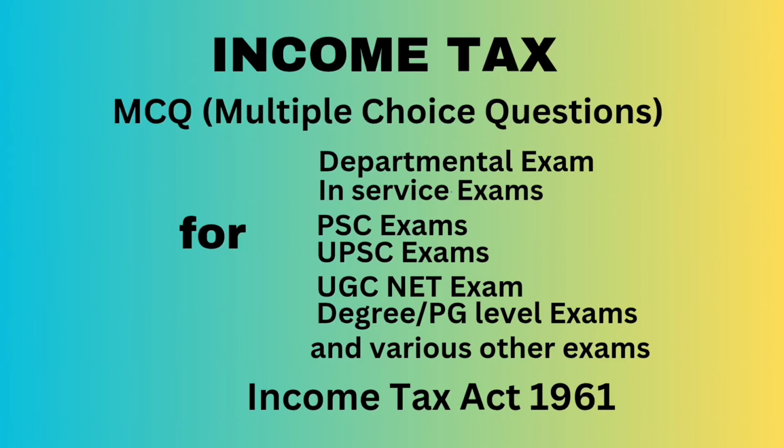Question number 40. Where a deduction under section 10AA is claimed and allowed in respect of profits of any of the specified business referred to in section 35AD for any assessment year, then dash shall be allowed under the provision of section 35AD in relation to such a specified business for the same or any other assessment year. Answer, no reduction.